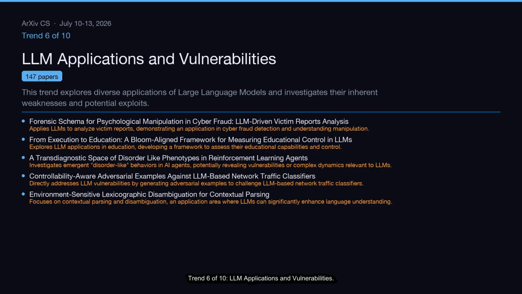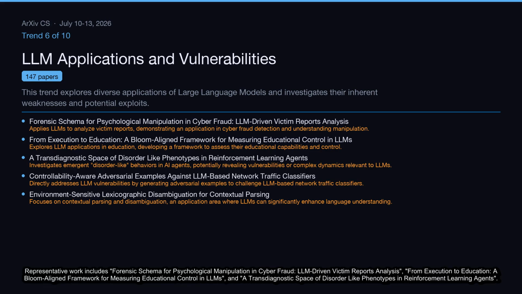Trend 6 of 10, LLM applications and vulnerabilities. This trend explores diverse applications of large language models and investigates their inherent weaknesses and potential exploits. This cluster covers 147 papers. Representative work includes forensic schema for psychological manipulation and cyber fraud, LLM-driven victim reports analysis, from execution to education, a Bloom-aligned framework for measuring educational control in LLMs, and a transdiagnostic space of disorder-like phenotypes in reinforcement learning agents.